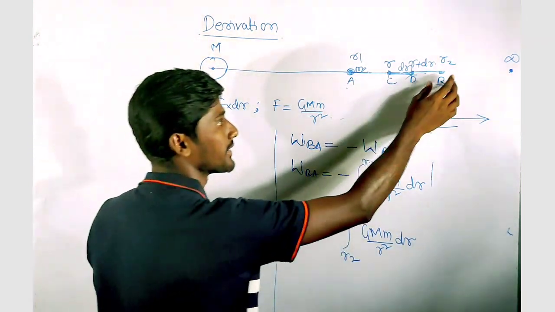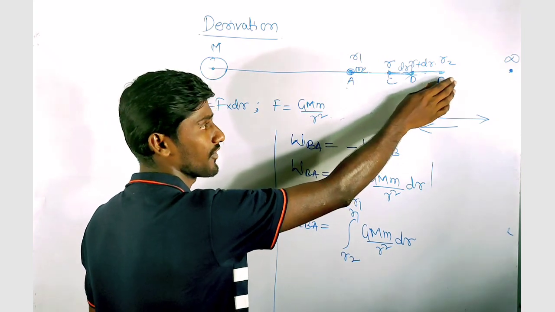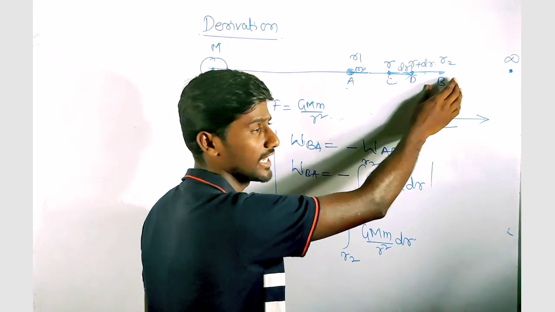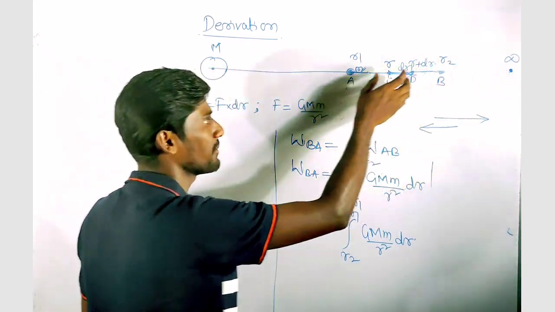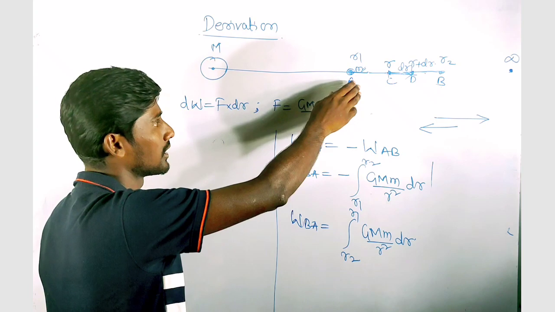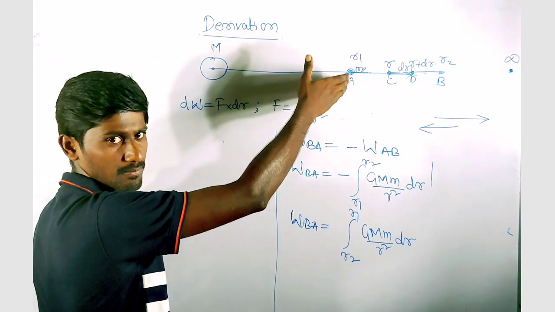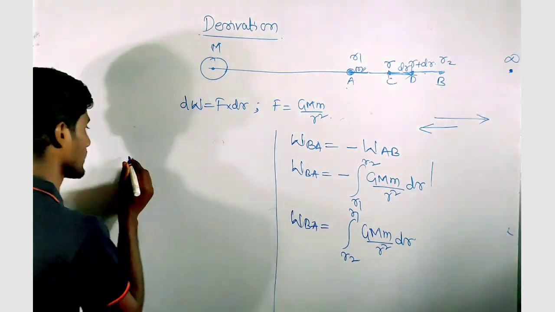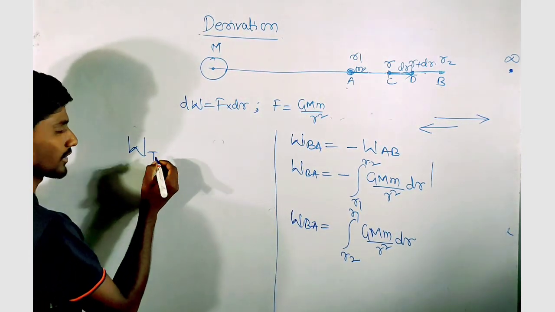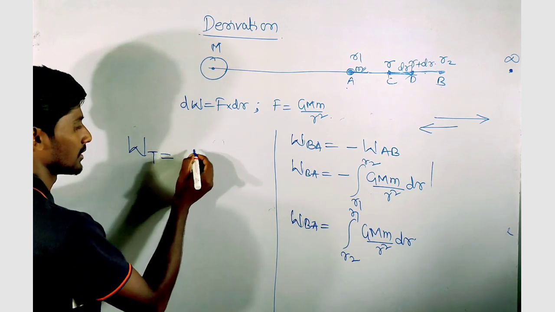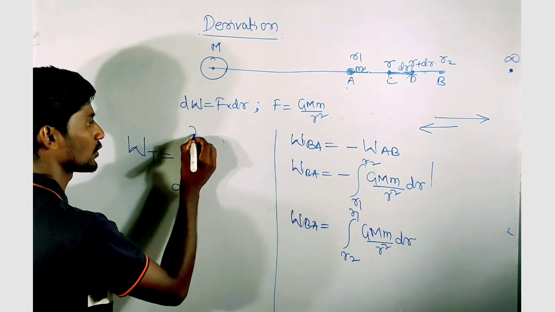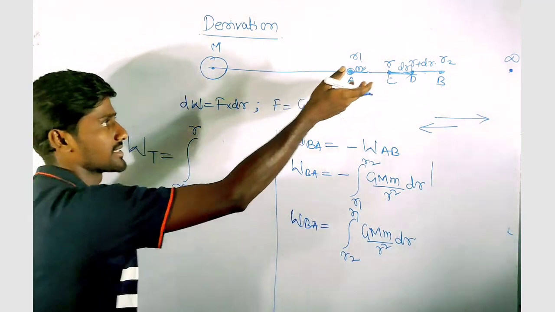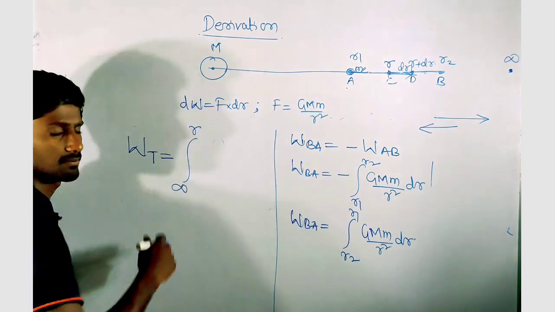This point B, if I make this point B infinity, and if I make this point A a point at a distance of r, then I can write the total work done from infinity to a point r, some point, let's say C, which is at a distance of r.